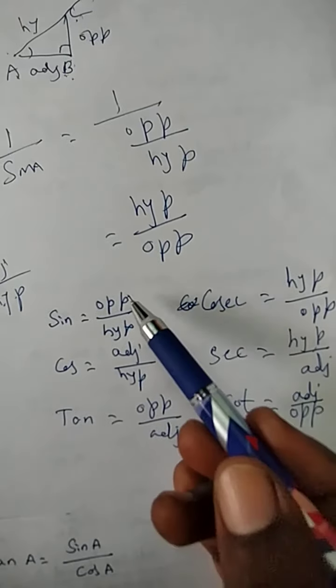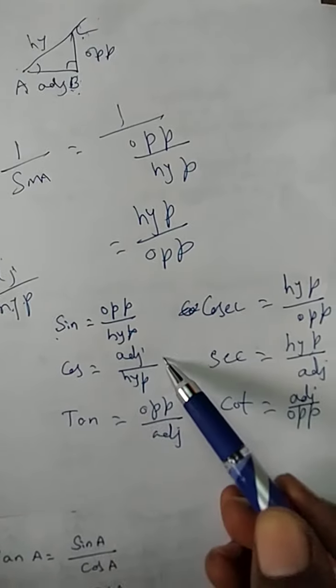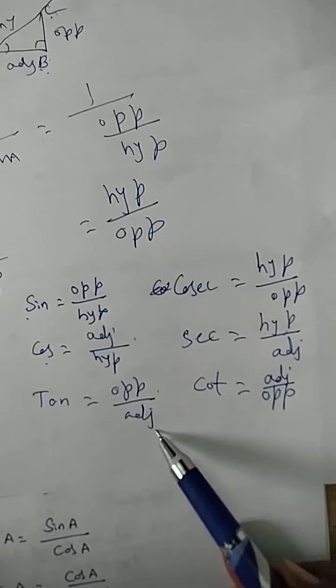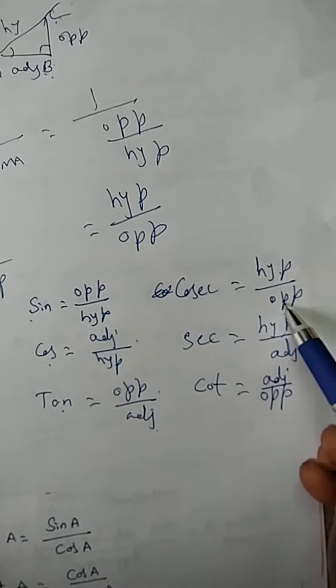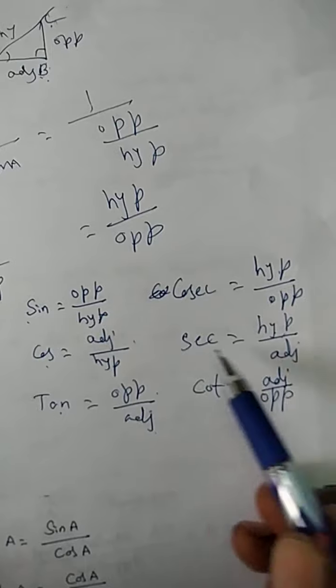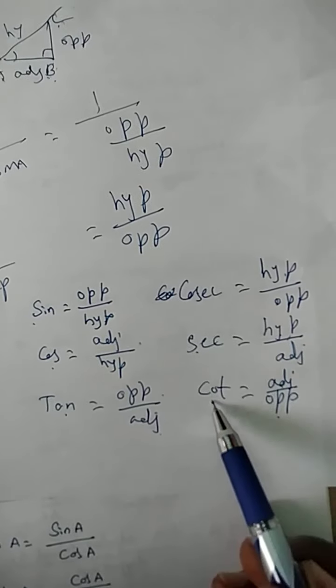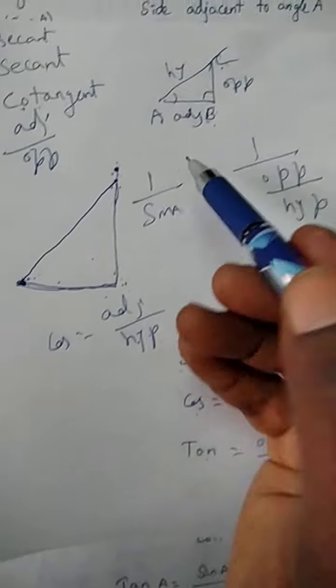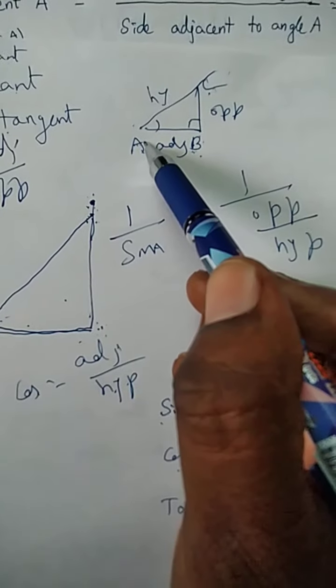So opposite by hypotenuse is sine. Adjacent by hypotenuse is cos. Opposite by adjacent is tan. Hypotenuse by opposite is cosecant. Hypotenuse by adjacent is secant. Adjacent by opposite is cot.